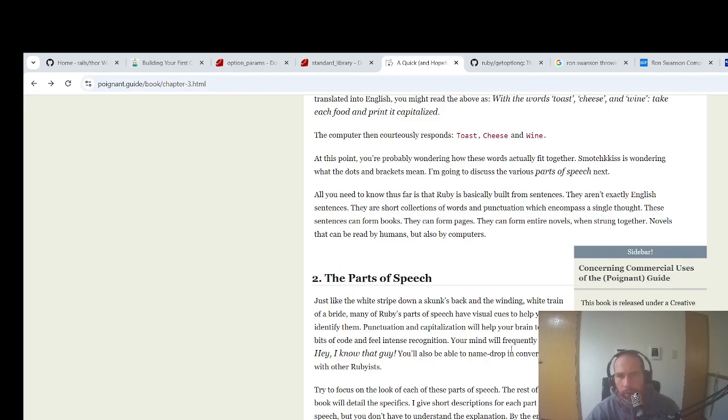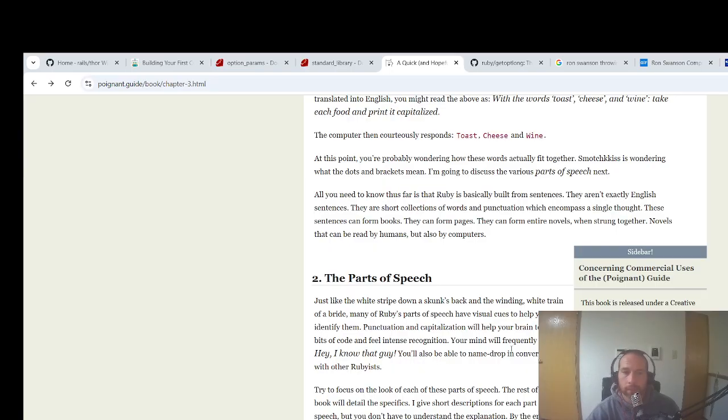At this point, you're probably wondering how these words actually fit together. Smooch Kiss is wondering what dots and brackets mean. Who is Smooch Kiss? I'm going to discuss the various parts of speech next. All you need to know thus far is Ruby is basically built from sentences. They aren't exactly English sentences. They are short collections of words and punctuation which encompass a single thought.